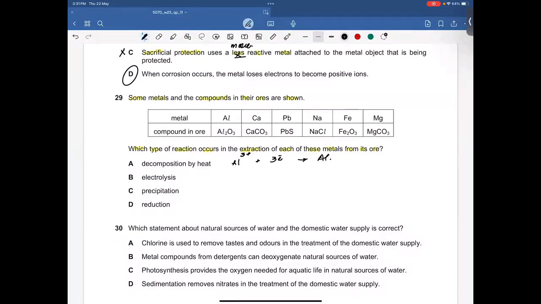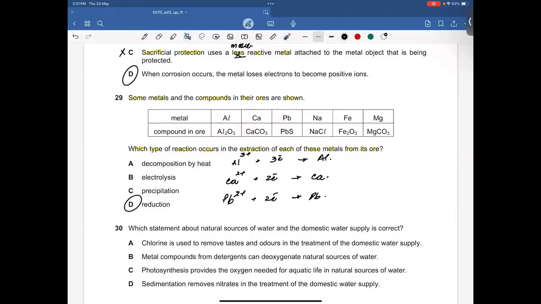In calcium carbonate, calcium has a 2+ charge. It will gain 2 electrons and turn into calcium metal. In PbS, lead has a 2+ charge. It will gain electrons and convert into lead metal, right? So going from here to there is basically the gain of electrons, and gain of electrons is technically reduction, and therefore D is going to be the right answer.